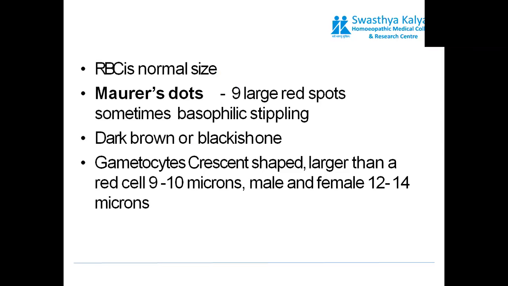sometimes basophilic stippling, dark brown or blackish pigment, and the gametocyte is crescent shaped. Gametocytes are usually crescent shaped as compared to the gametocytes of other species, which are spherical, and larger than the red cell, which is around 9 to 10 microns, whereas RBC is 7 to 8 microns. Male and female gametocytes would be around 12 to 14 microns.